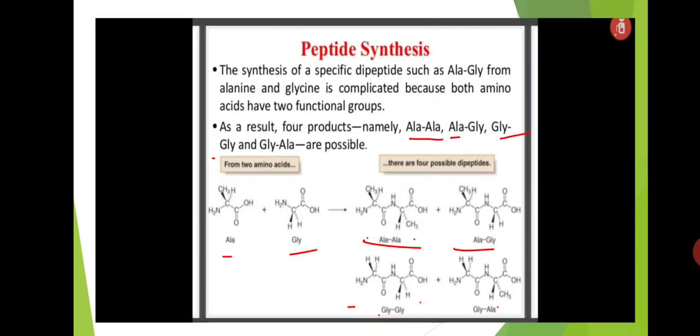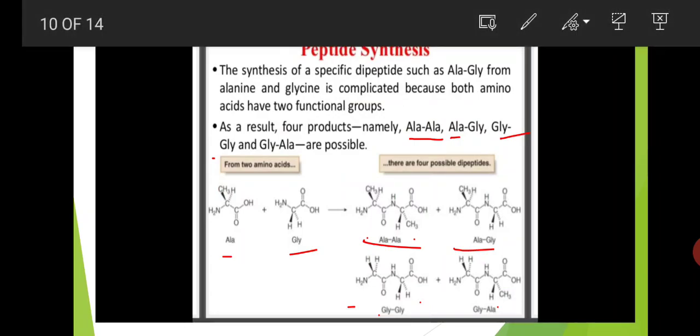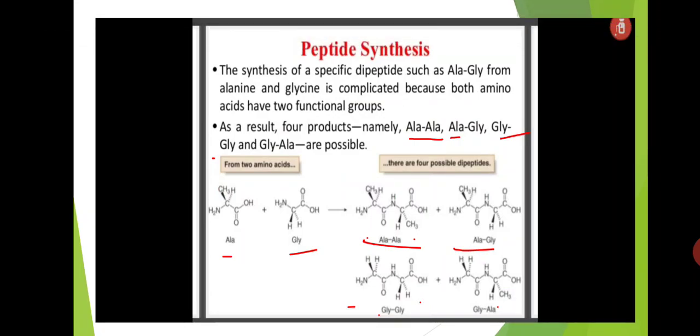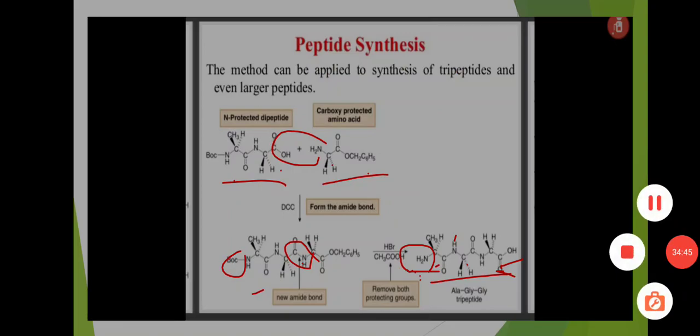Here the structures are also shown: alanine alanine, alanine glycine, glycine glycine, and glycine alanine. Four different types of dipeptides are possible here.